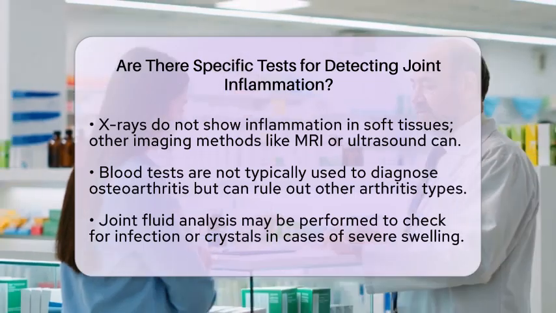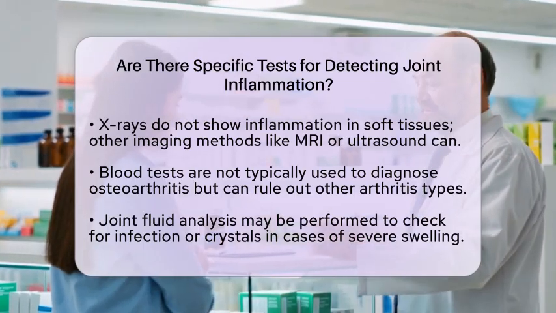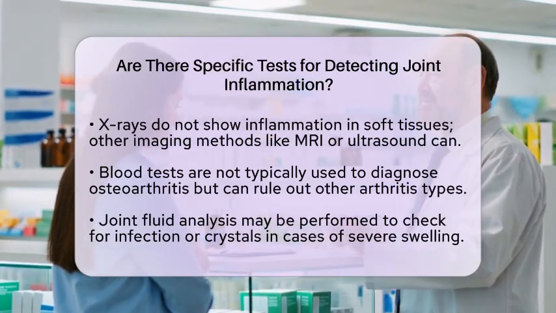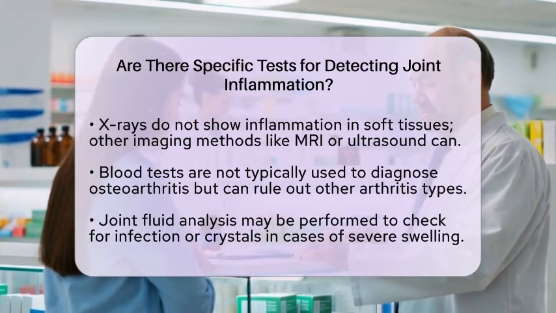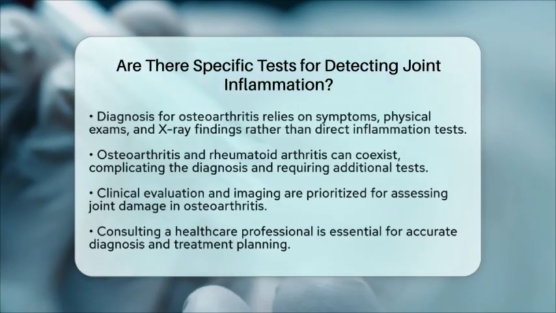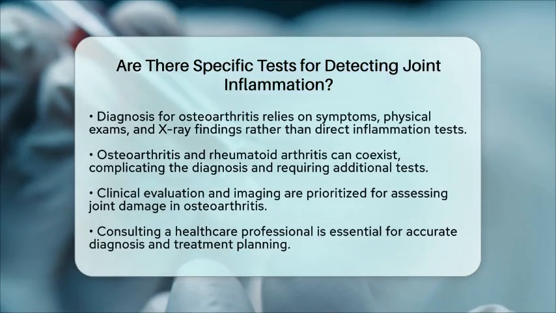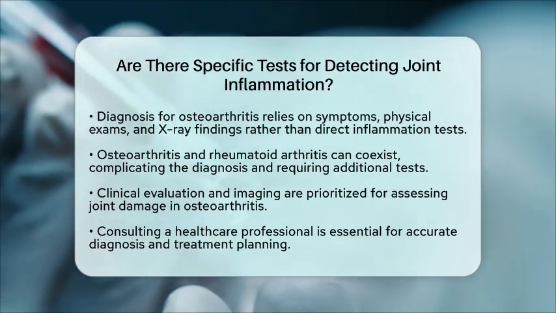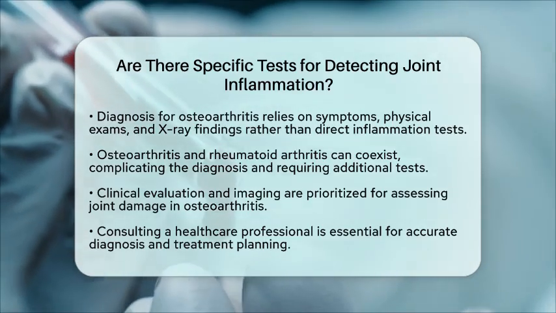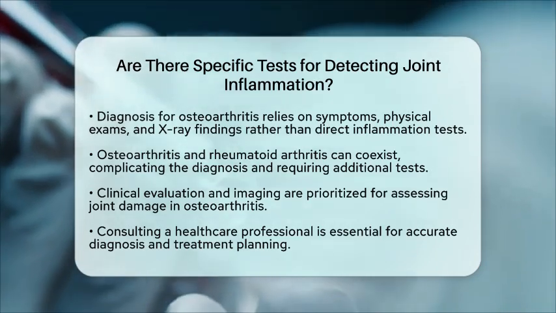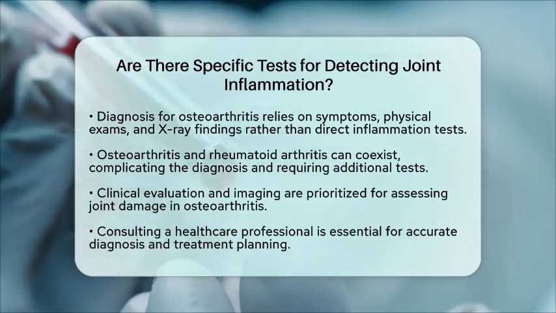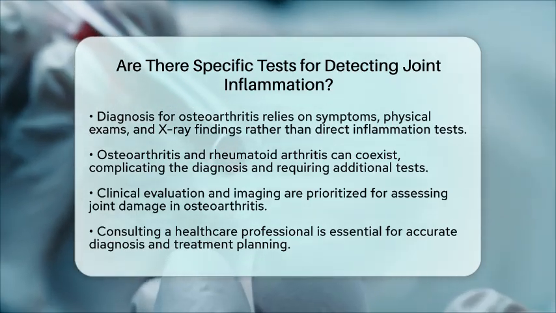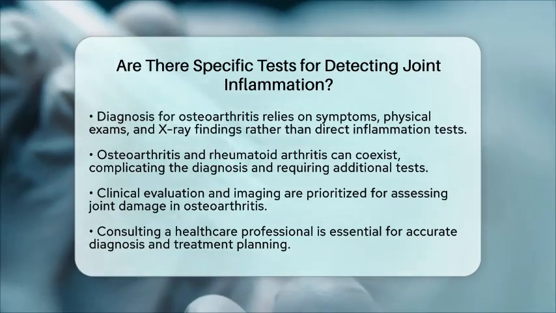There isn't a single test that directly measures joint inflammation in osteoarthritis because the inflammation is usually mild and localized. The focus is on managing symptoms and maintaining joint function rather than specifically targeting inflammation. It's also important to note that osteoarthritis and rheumatoid arthritis can sometimes occur together, complicating the diagnosis. In such cases, additional tests may be required to clarify the diagnosis and guide treatment.